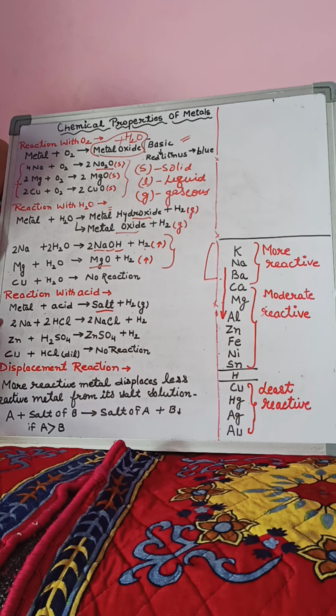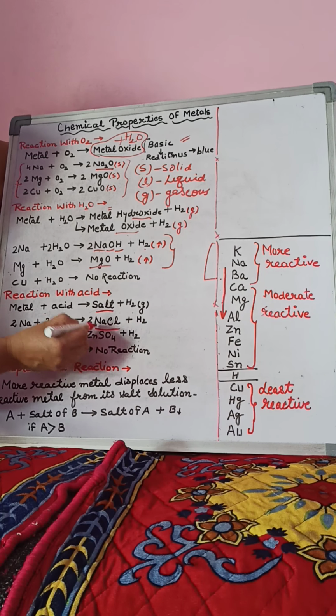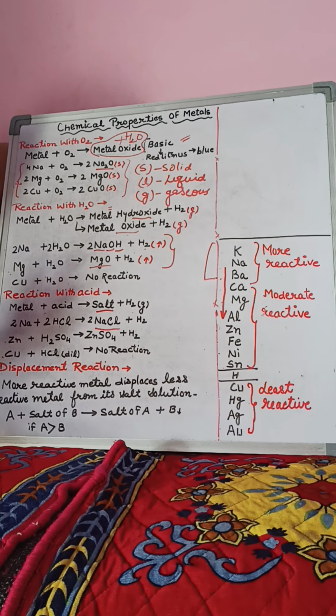Let us understand this reaction with the help of some metals. I have written three metals. One I have taken from more reactive, one from moderately reactive, and one from low reactive metals. Na plus 2HCl gives 2NaCl plus hydrogen gas. This is the formula of common salt. Common salt and salt, these two are different things in chemistry. HCl means hydrochloric acid.